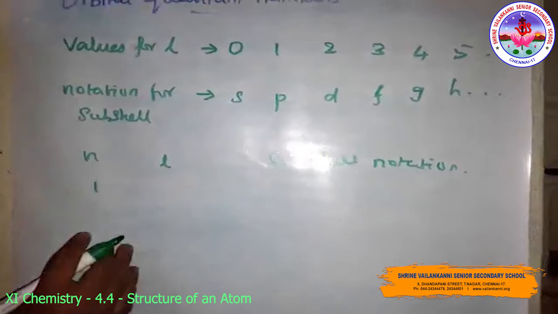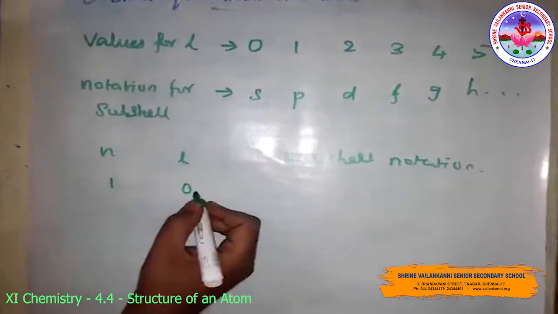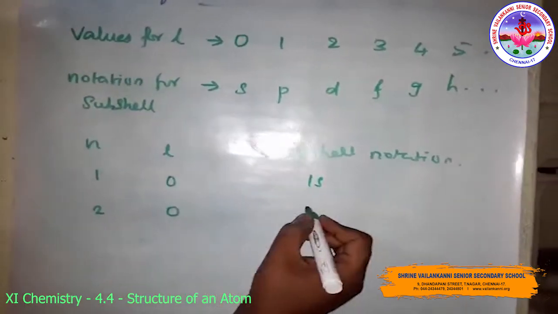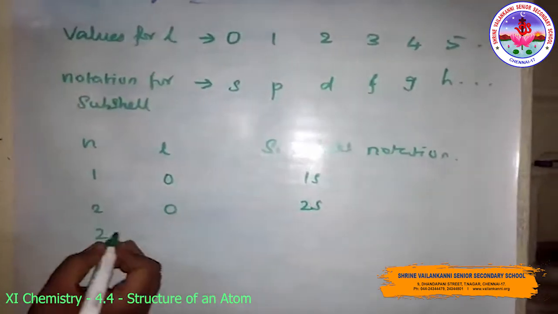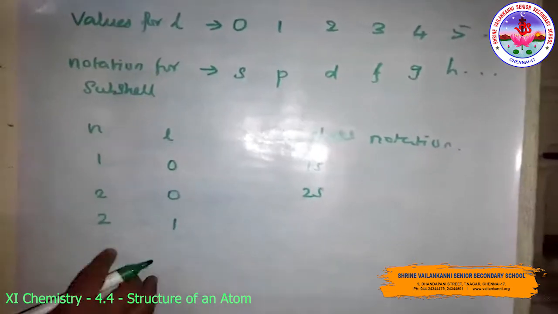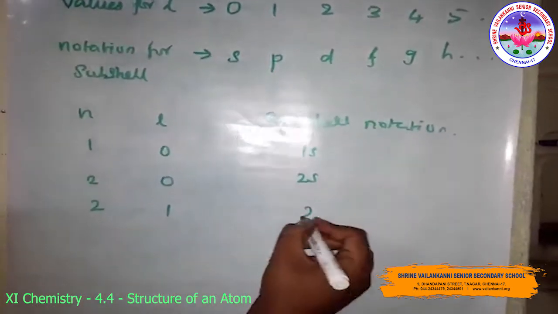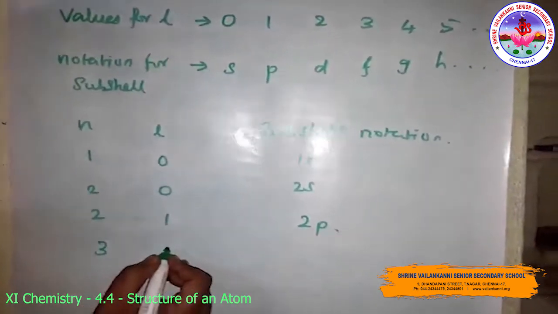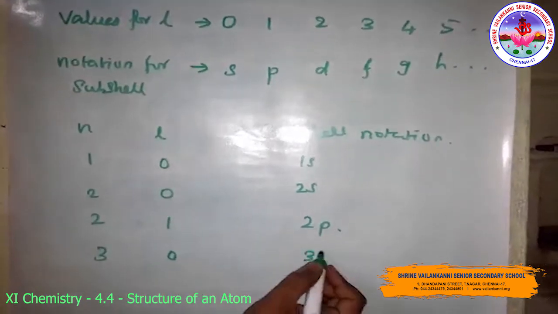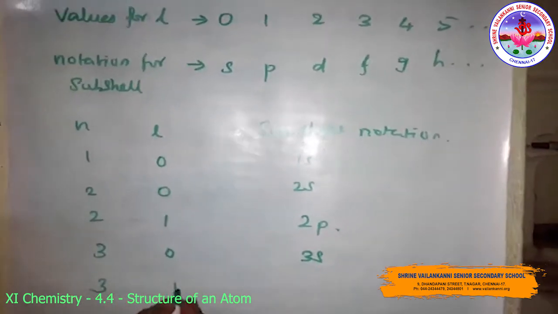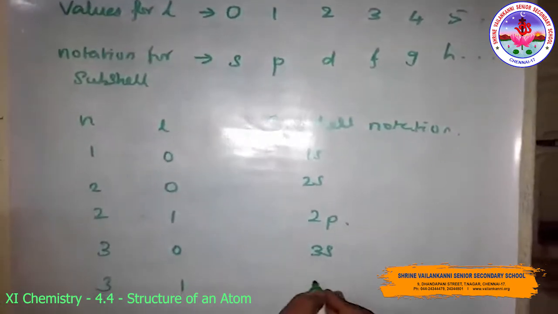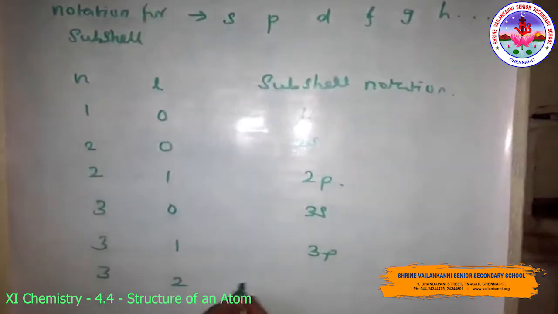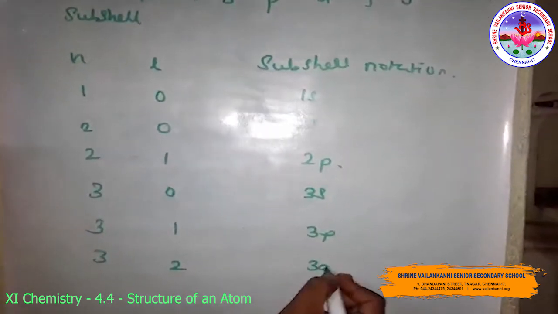Here n is equal to 1 means l is equal to 0, the subshell notation is 1s. For n is equal to 2, l is equal to 0, the subshell notation is 2s. Then n is equal to 2, l is equal to 1, another possibility, that means 2p. Then n is equal to 3, l is equal to 0, means the subshell will be 3s. n is equal to 3, l is equal to 1, that will be 3p. n is equal to 3, l is equal to 2, that subshell will be 3d.